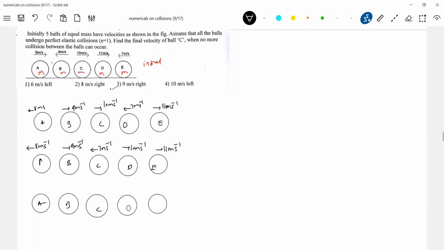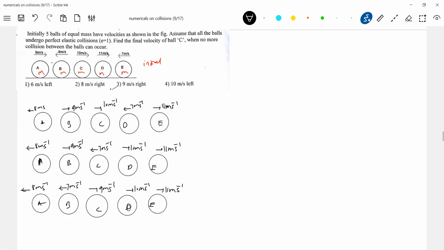What is the next situation? So this will be as it is, 10 meter per second, 11 meter per second. So this will be 8. Of course, A will move away. The diagram, I don't have space, I'm just showing there only. Now B and C will collide, no? And they'll exchange velocities. 7 meter per second. And this is 9 meter per second.